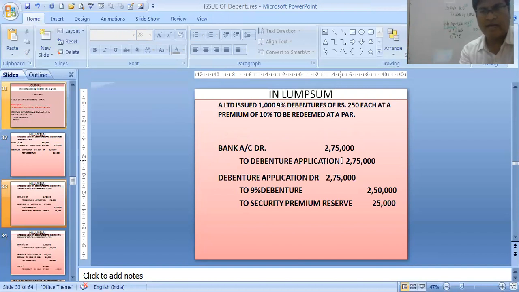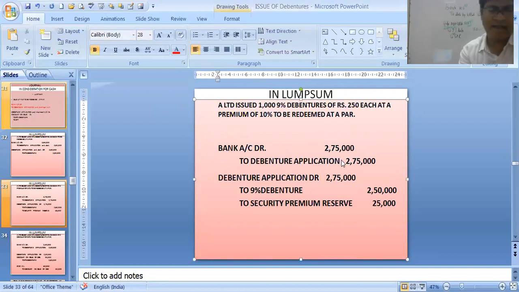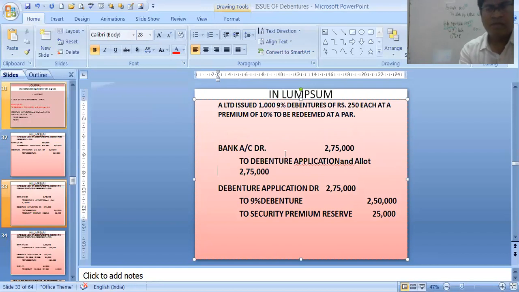Now over here also that allotment word will be used. Bank account debit to debenture application and allotment. How much? 250 per debenture, 10% premium. So 250 is 10%. Always premium will be calculated on nominal value. So 25 rupees. That means 275 rupees per debenture it has become.